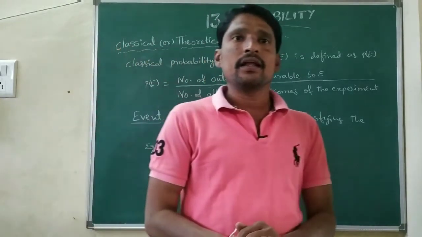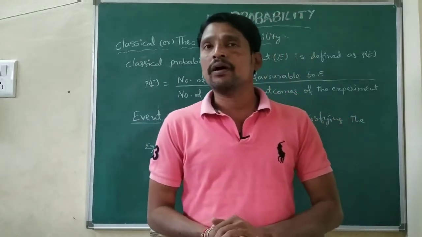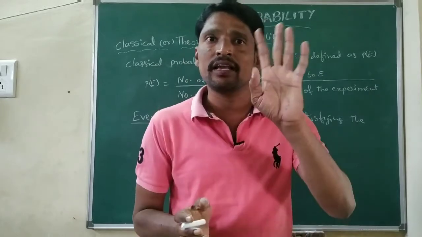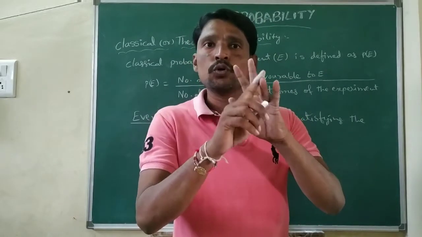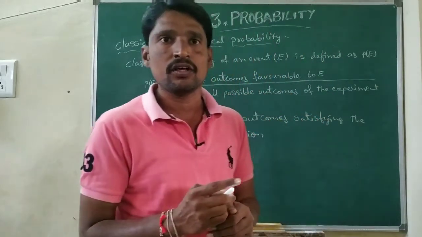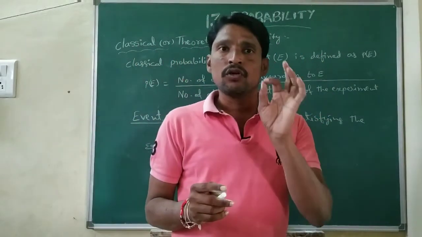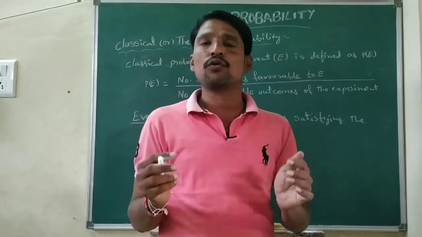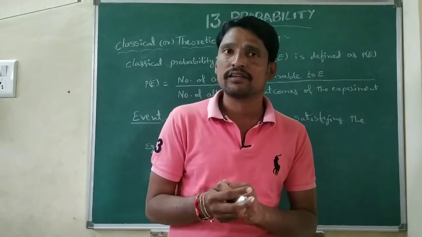So here, getting a prime number when a die was thrown. A die has 6 faces, with 6 different digits. Digits here means dots: on the top face 1, then 2 dots, 3 dots, 4 dots, 5 dots, 6 dots, like that.